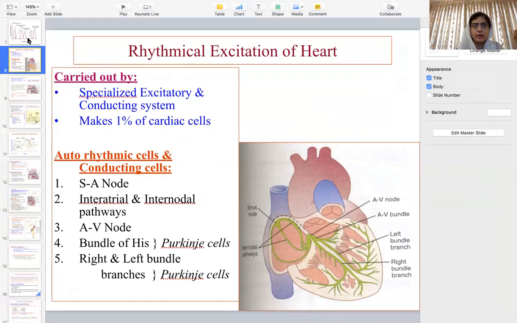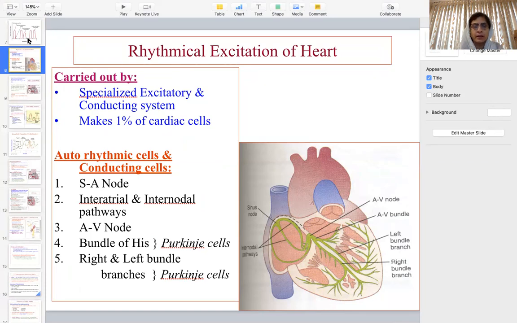Bismillahirrahmanirrahim. In the last lecture, we studied the action potential in the cardiac muscle. Today I will tell you how the impulse in the heart is generated in the SA node and how it is propagated throughout the cardiac muscle.